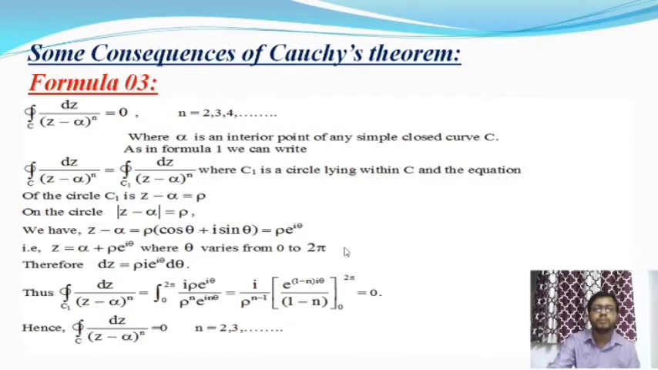Similarly, we will talk about the third formula of Cauchy's consequences. Here is the formula: the integration over C of dz by (z minus alpha) whole to the power n. Here n is any positive integer, greater than 1 actually. When n is equal to 1, this integral value is equal to 2 pi I. But when n is greater than 1, that means n is equal to 2 or 3 or 4 and so on, then the integral value is equal to 0, and alpha is an interior point of any simple closed curve C.